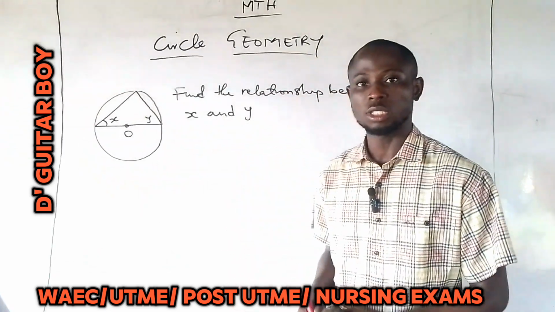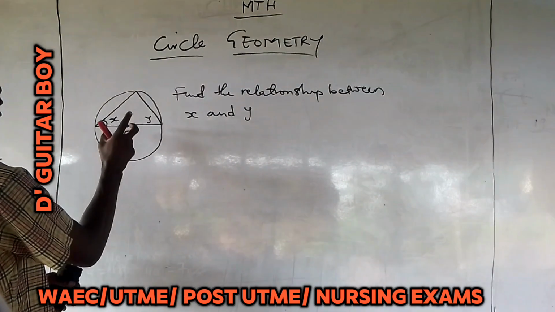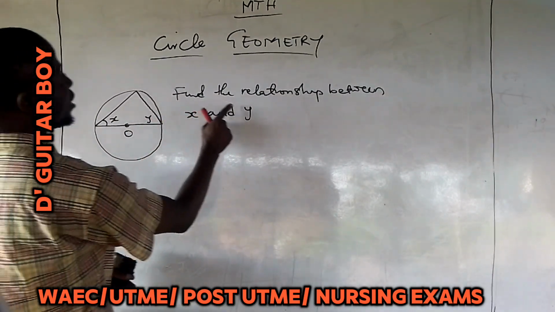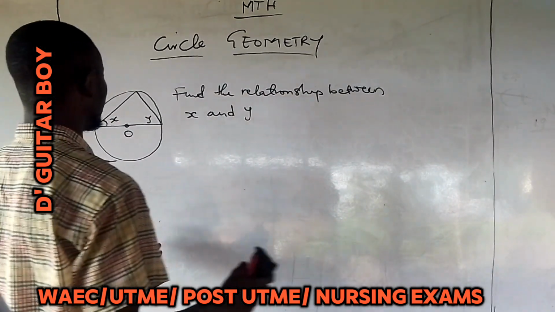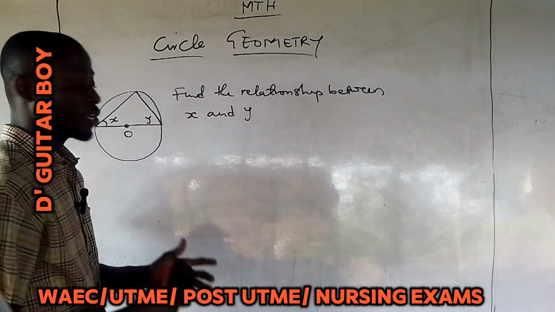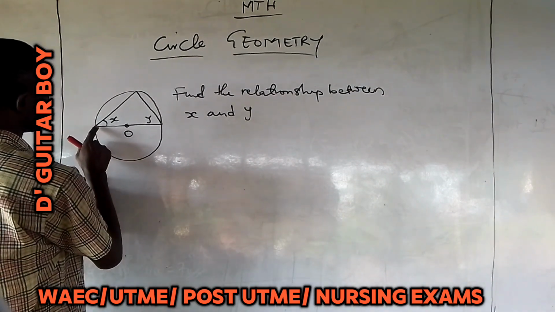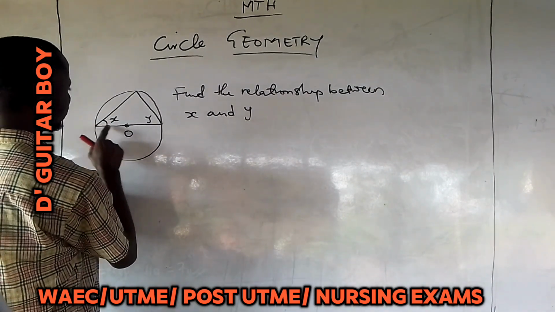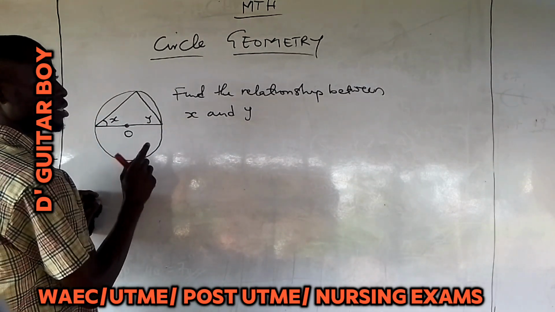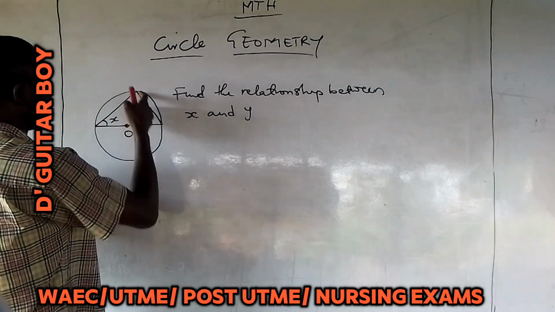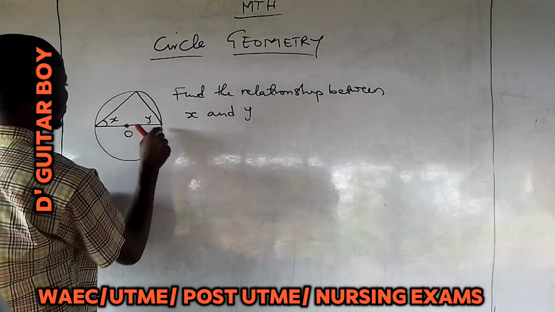Okay, let's move straight to the next example. It's a very simple question, as you can see on the board. Look at the figure on the board. They said, find the relationship between X and Y. This is a very simple question. Now you remember, if you check this line, it cuts across the center of this circle. And since it cuts across the center of the circle and this angle is on it, this is an angle on a semicircle. From here to here, it's a semicircle.